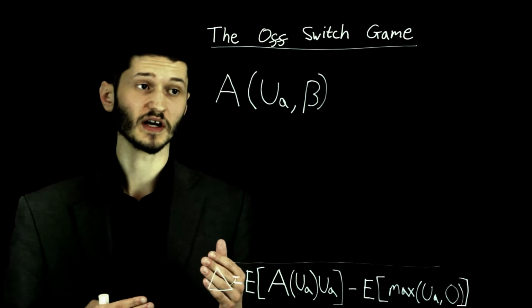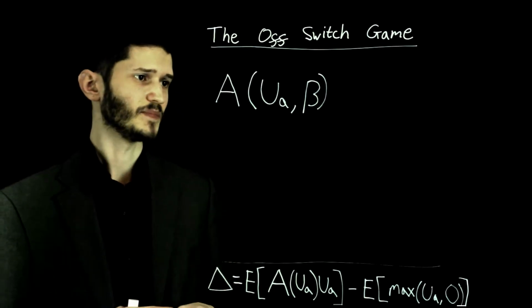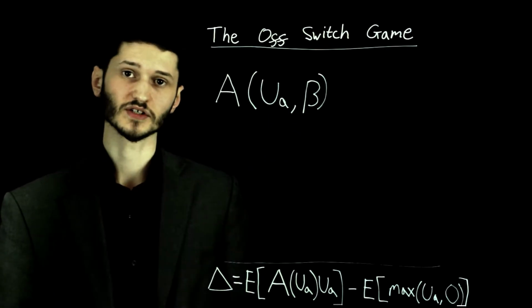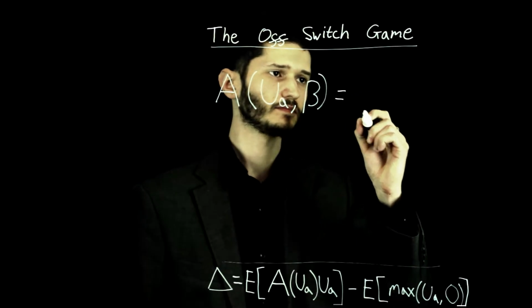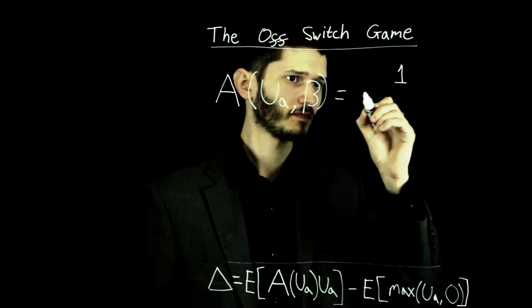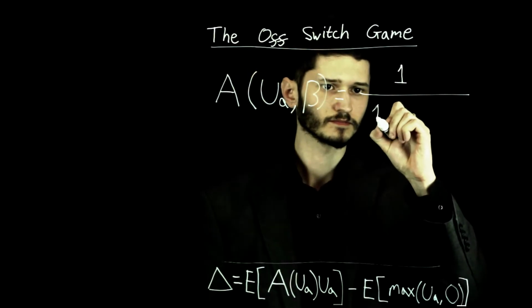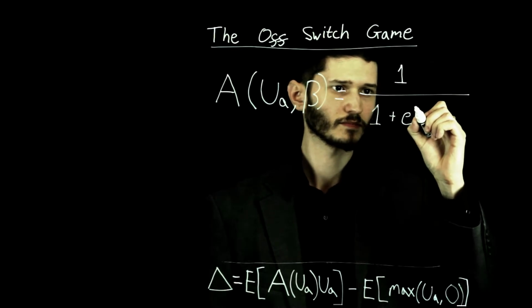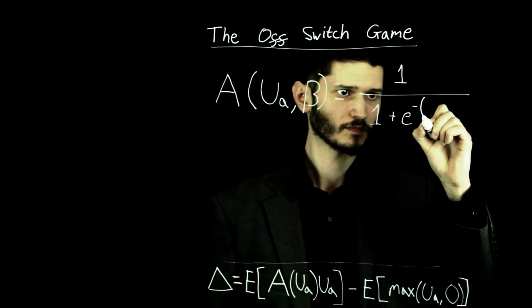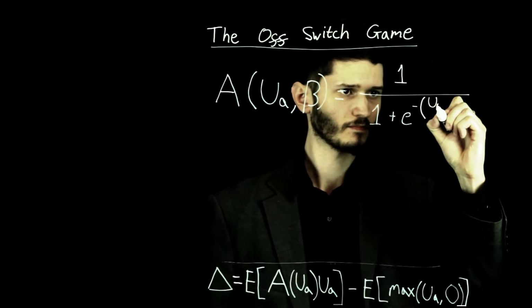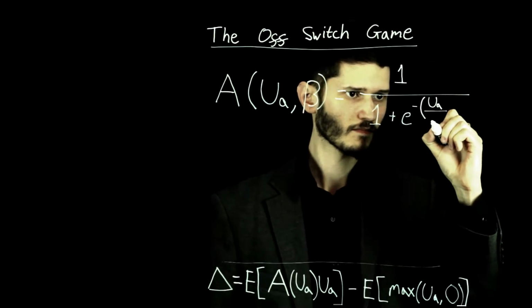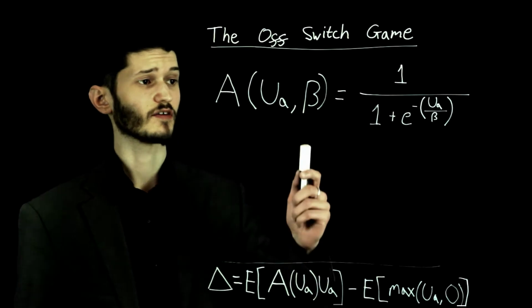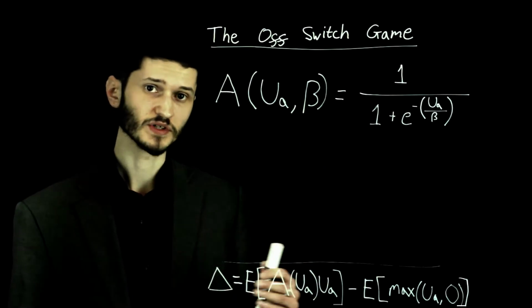The probability that the supervisor will allow a particular action to take place now depends on the utility of that action and how rational the supervisor is. Here's how we define that function. So here's how this works. Our new variable, beta, has a Boltzmann distribution between 0 and infinity.